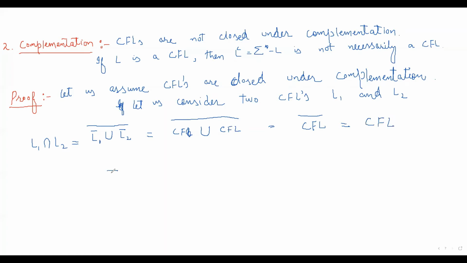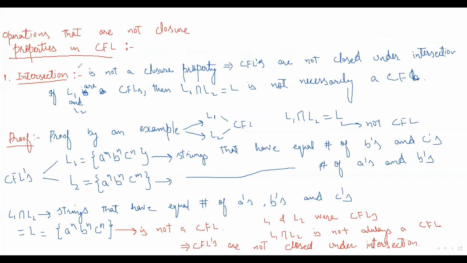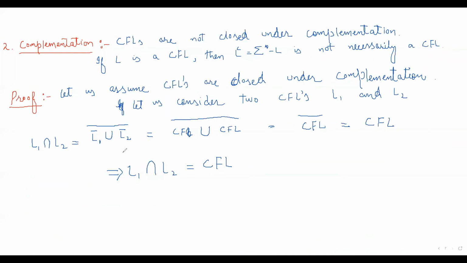So we have proved here that the intersection of two context-free languages is always a context-free language. But in our first theorem, we proved that context-free languages are not closed under intersection. So this is not always true.